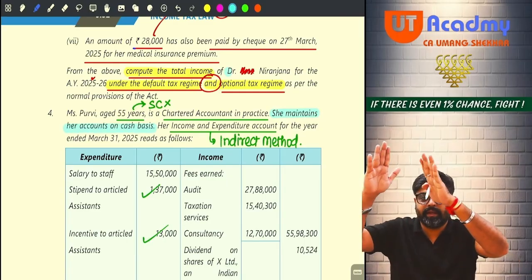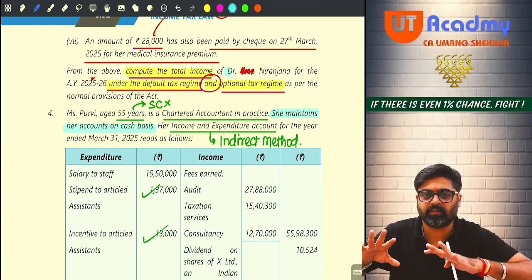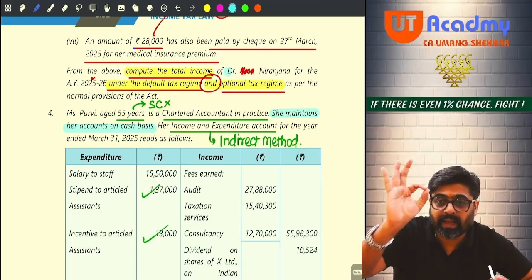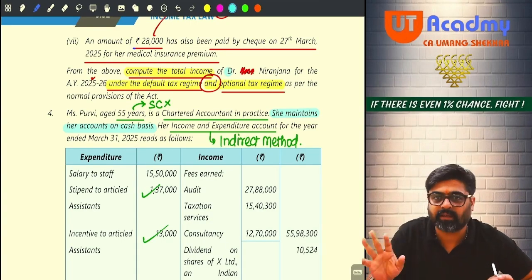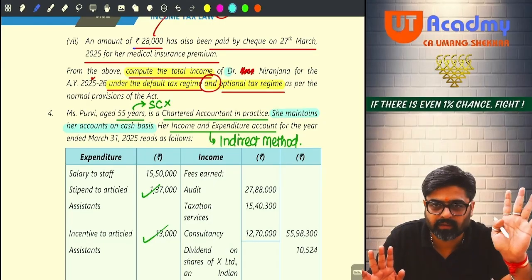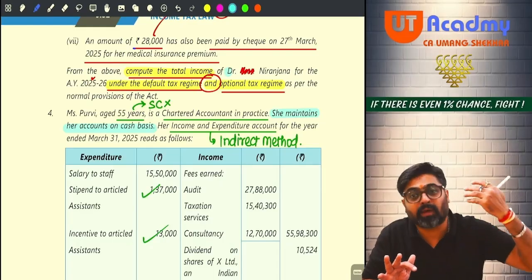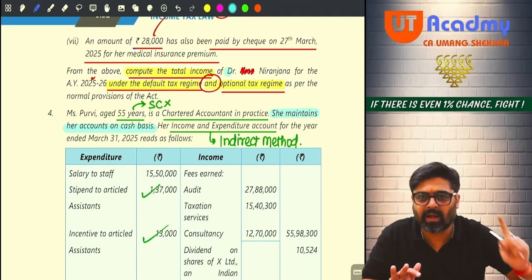Whatever income is received in this year, for this year or any year, is taxable in this year. Whether that income is for this year or any year, I don't care. Any expense paid in this year, whether for this year or any year, will be allowed as a deduction in this year.